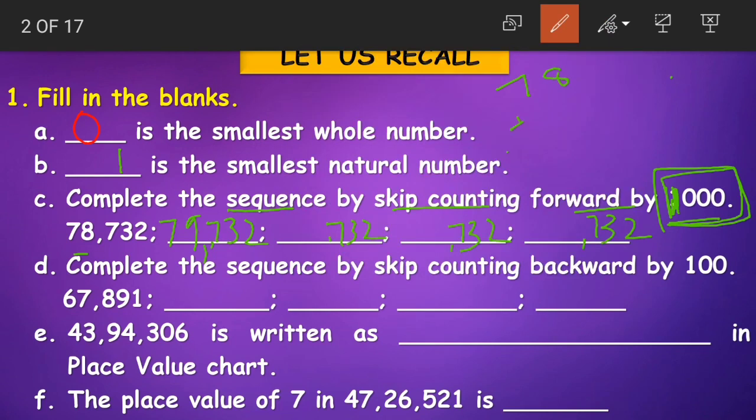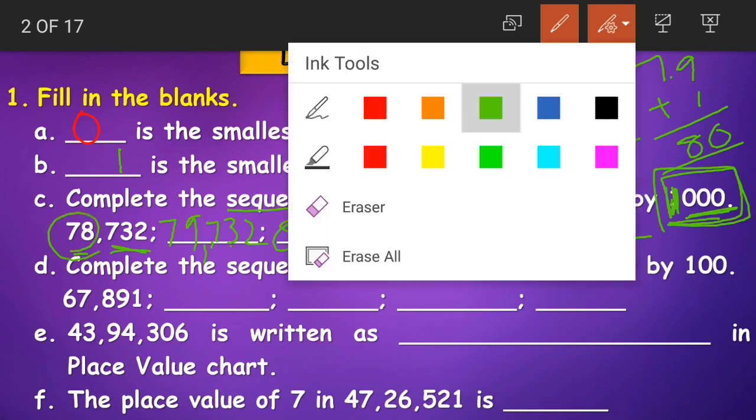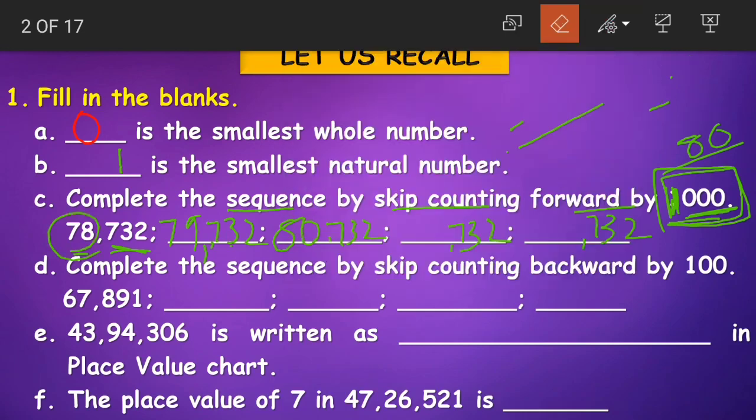First we had 78,000. We added 1. We got 79,000. Now again we add 1 to 79. What do we get? We get 80. So the next number will be 80,732. As he is asking us to add only 1000, in the remaining places the digits will be the same for every number. Only the numbers in thousands place will change.